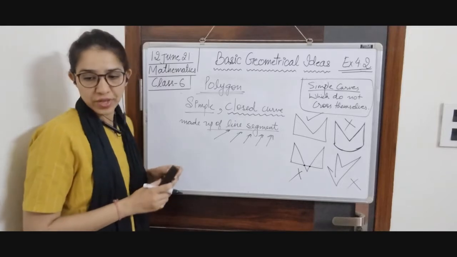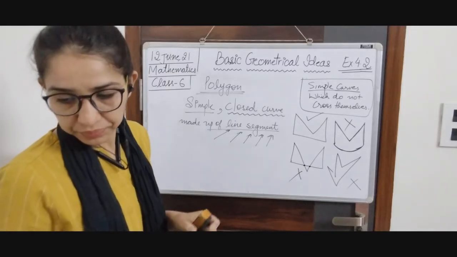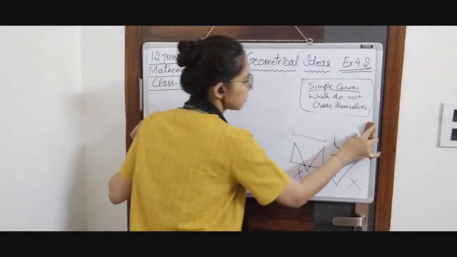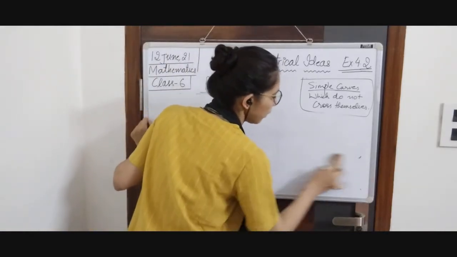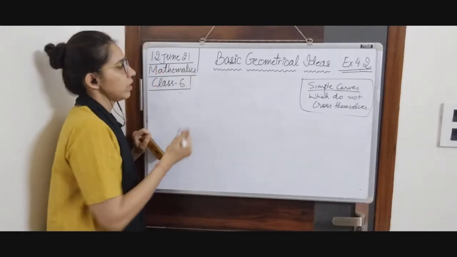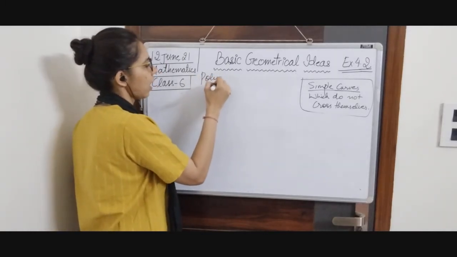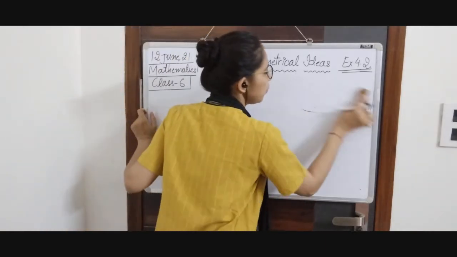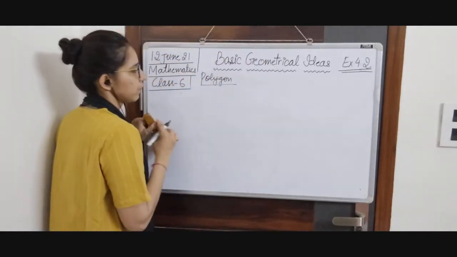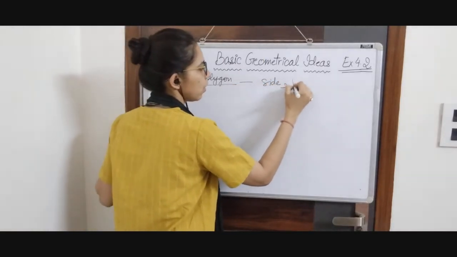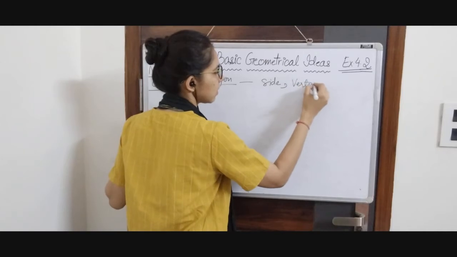Okay. Next we are going to talk more about polygons. In polygons only we are going to introduce some new terms like sides, vertex.